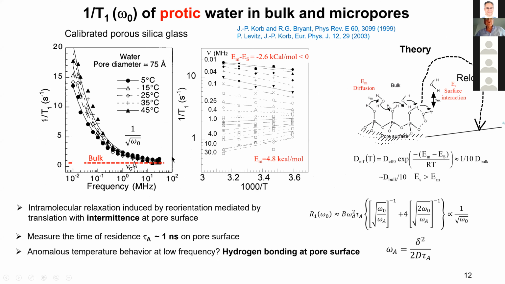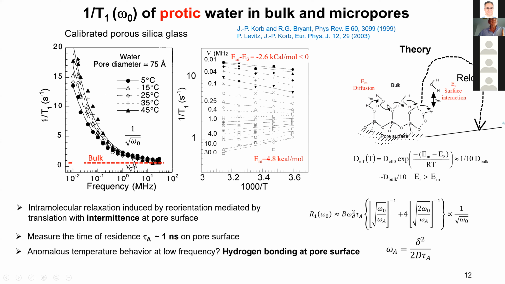And still for the water, you observe the same thing. At large frequency, you cannot see the surface effect. You should go to a very low frequency where you have a drastic enhancement of the relaxation rates due to the presence of the paramagnetic impurity. But there is something more here, which is the frequency dependence, which is not bilogarithmic, but 1 over the square root of frequency. Even if it is the same porous system, we change the nature of the liquid.